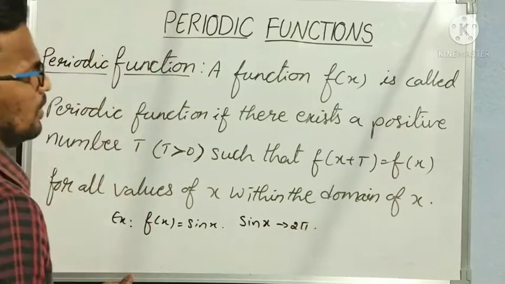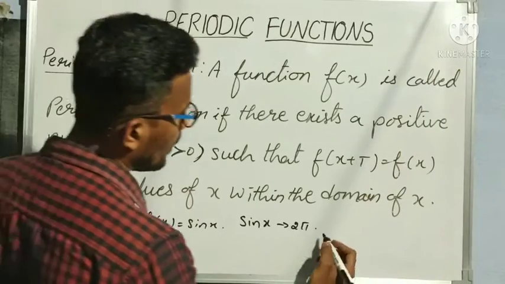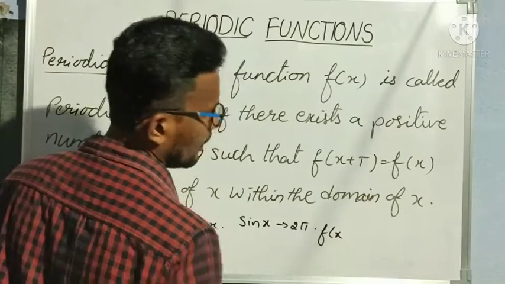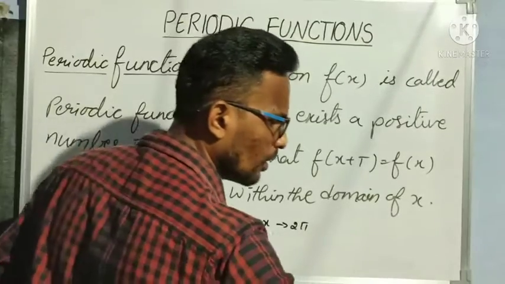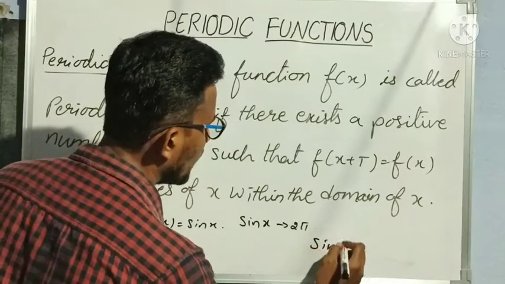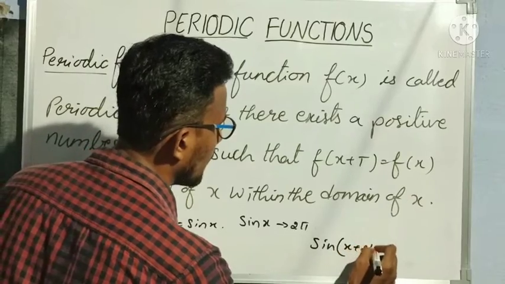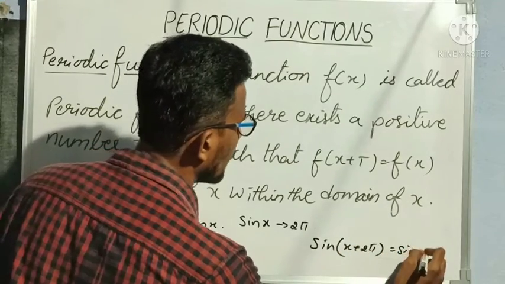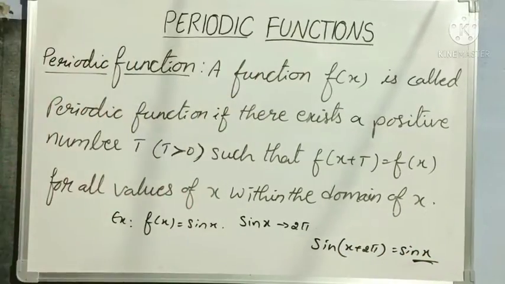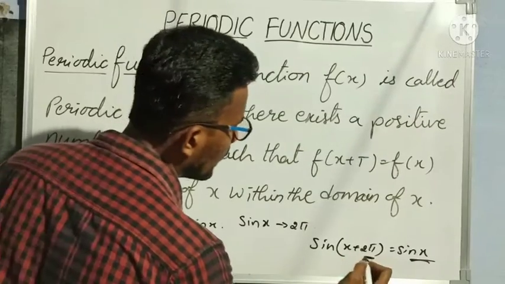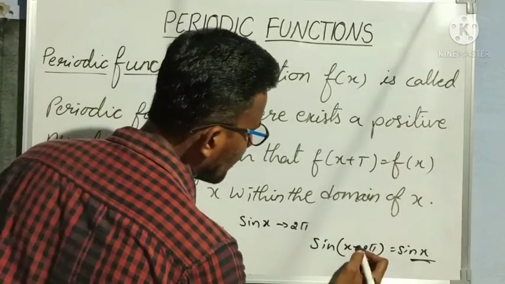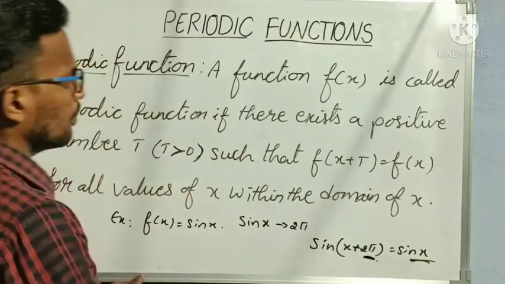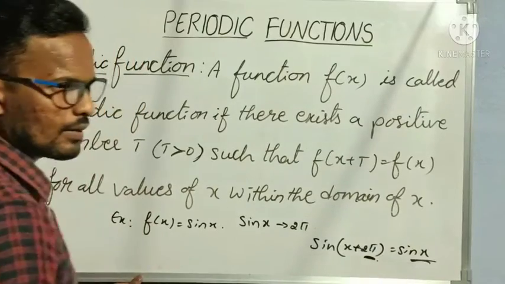If I take sin of x plus 2 pi, then I will get the same value sin x, right? So here 2 pi is the period of the function. Whatever I am writing here, this becomes the period of my function sin x.